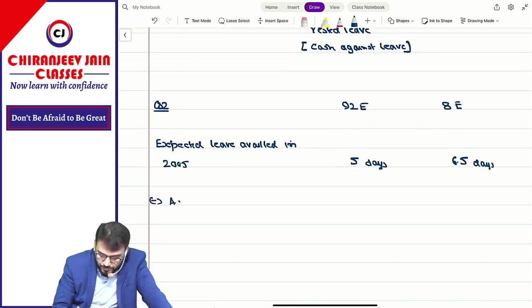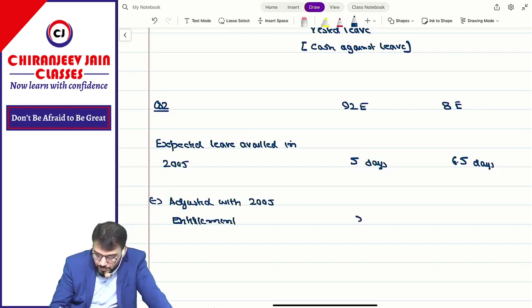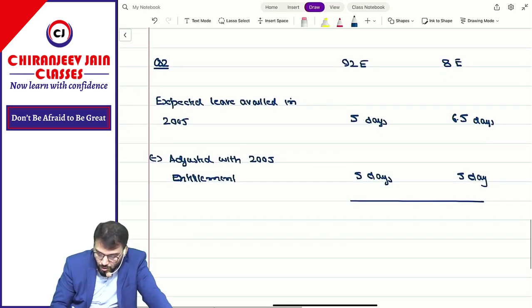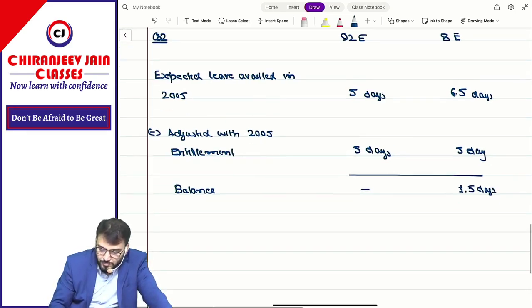Less: it will be adjusted with 2005 entitlement first. Correct? This is 5 days and 5 days. So how much balance? Nil, nil, and 1.5 days. Correct?